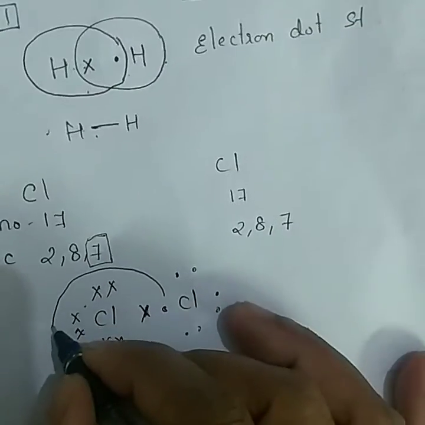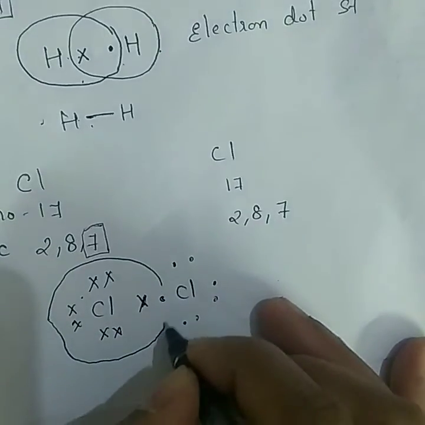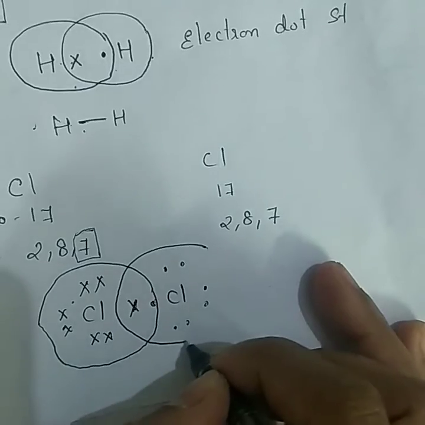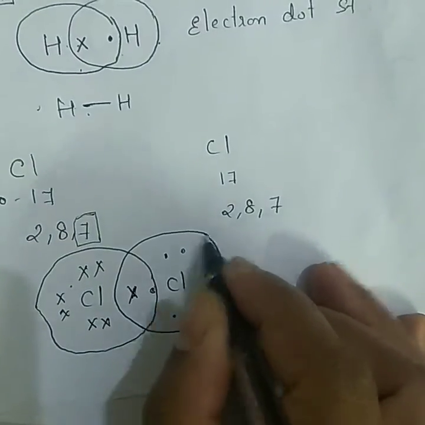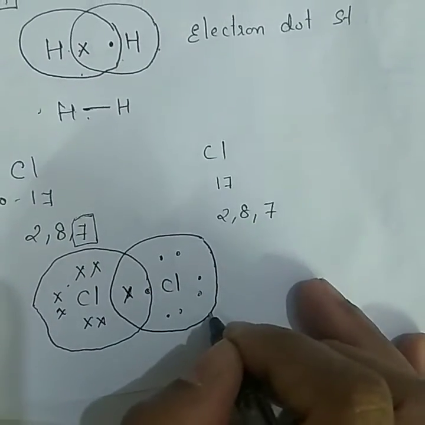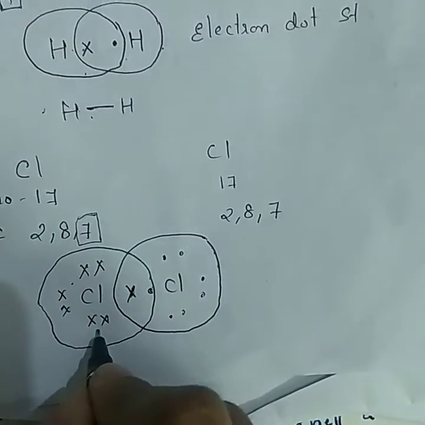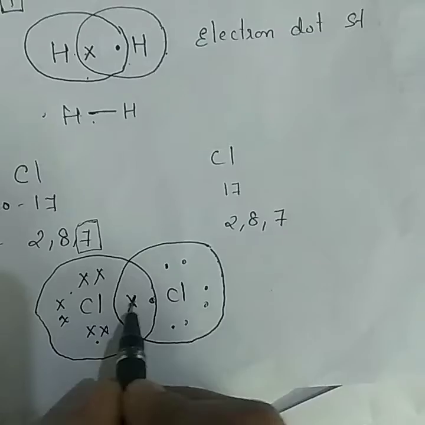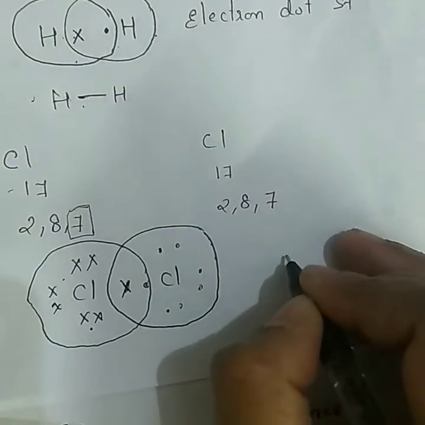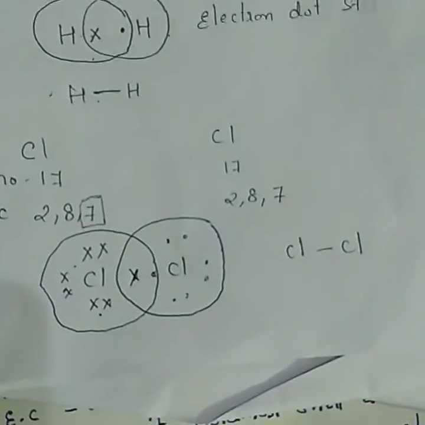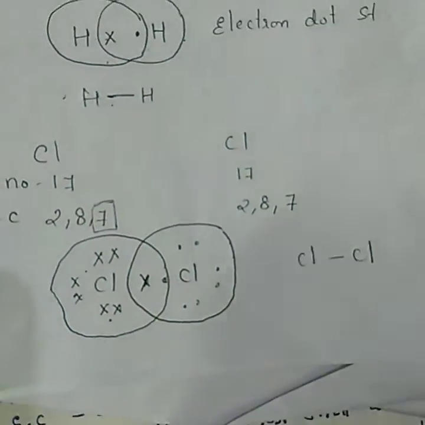Now show the sharing by formation of the circle. Show the sharing of this chlorine also. This circle indicates that this chlorine is stable, and this circle indicates that this chlorine has also become stable. The electron which is shared, you have to show in the bond structure. So this is the covalent bond structure of the chlorine atom.